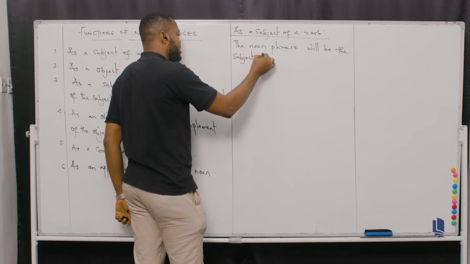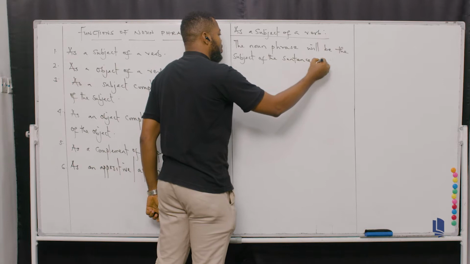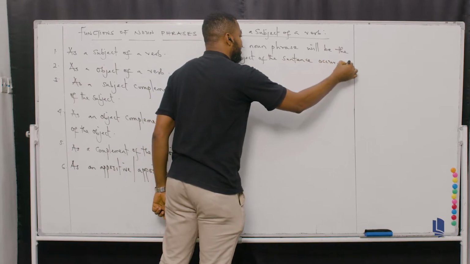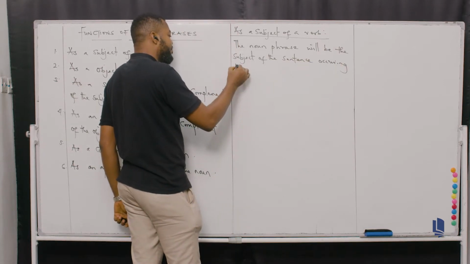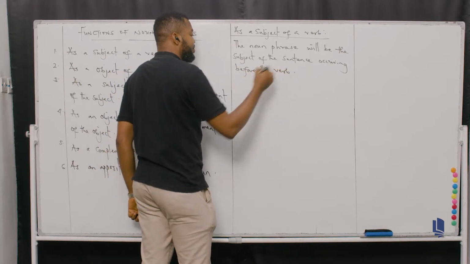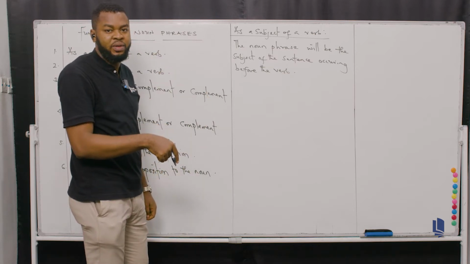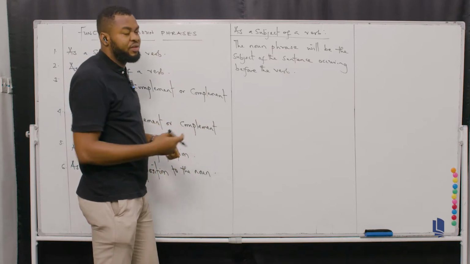Don't forget, be the subject of the sentence, occurring before the verb. The noun phrase will be the subject of the sentence, remember, occurring before the verb.